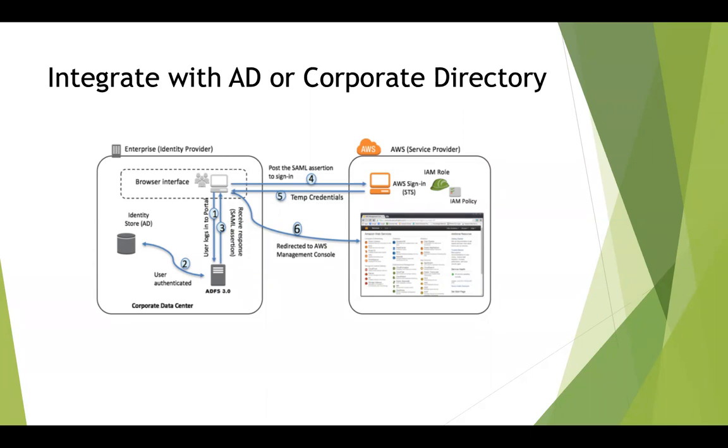So now the user can assume that IAM role, or those temporary credentials, to talk to the AWS Management Console. The only difference in Web Identity Federation was that you were using Facebook credentials or Amazon credentials or Google credentials to log in. In Active Directory or corporate directory, you are using your current Active Directory present in your corporate data center or in your on-premise infrastructure, which already has the list of users and groups.